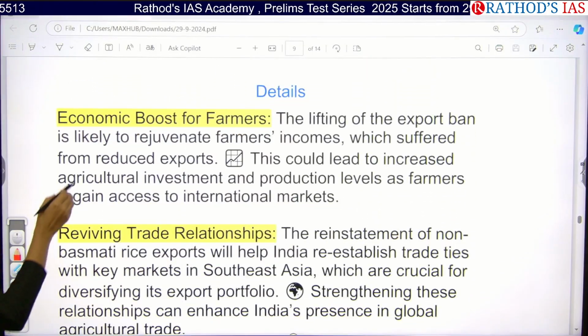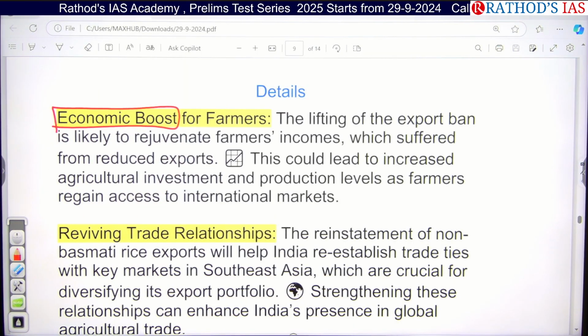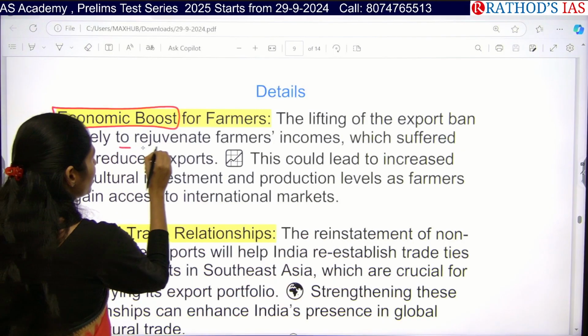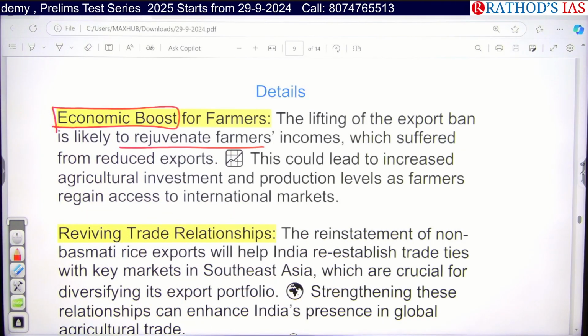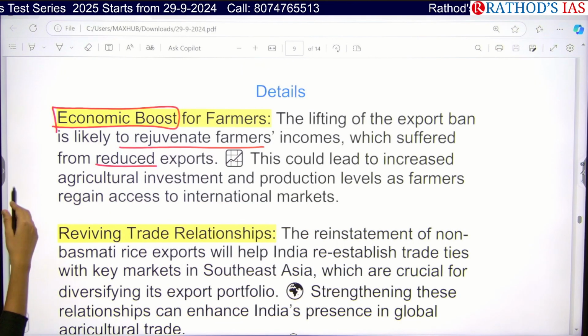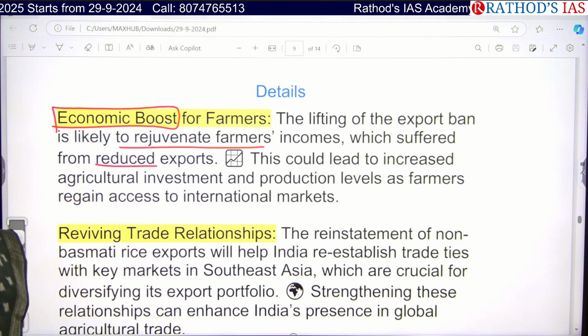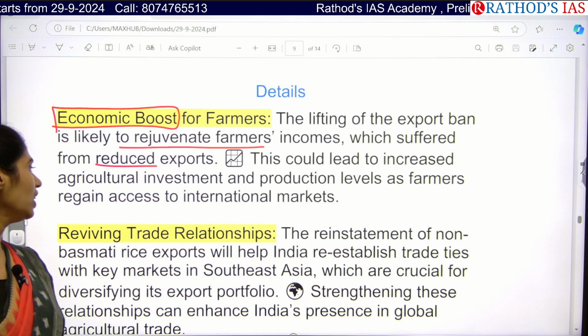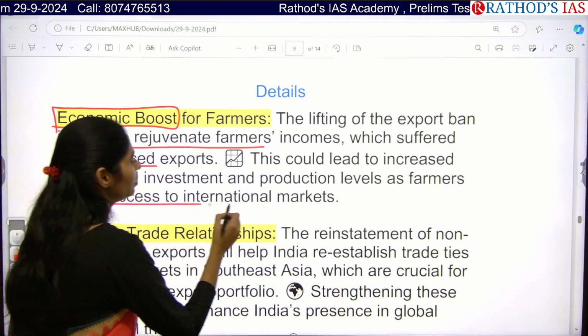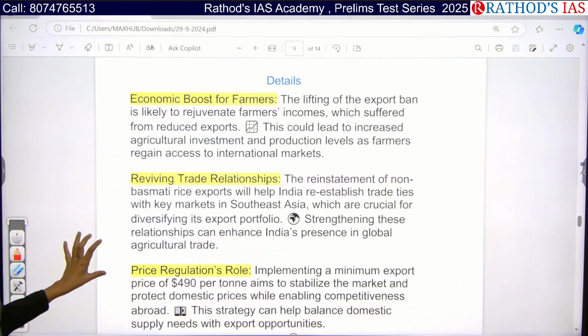So here, because of this lifting of the export ban, it will be enhancing the income of farmers. It will be giving an economic boost for the farmers. So the lifting of this export ban is going to rejuvenate farmers' income, which suffered from reduced exports. So now we can increase our exports, as well as our agricultural investment, and obviously there will be an increase in agricultural productivity, and finally we can have more access to international markets now, and we can also revive our trade relations with other countries.